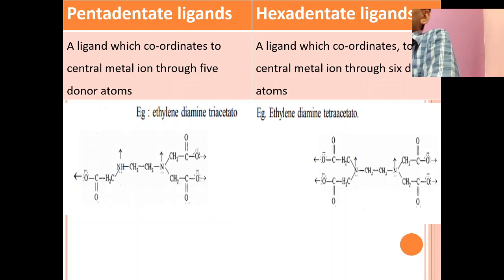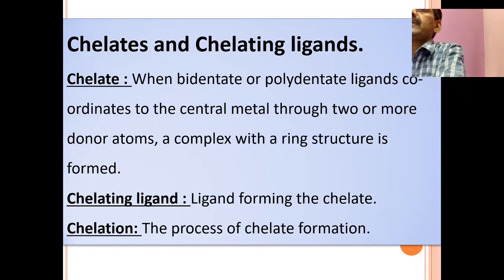So if you replace them with acetic acid groups, what is the formula of acetic acid? CH3COOH. You can't substitute it as it is, so what you can do is substitute CH2COO. That gives the EDTA structure. So next one is what?